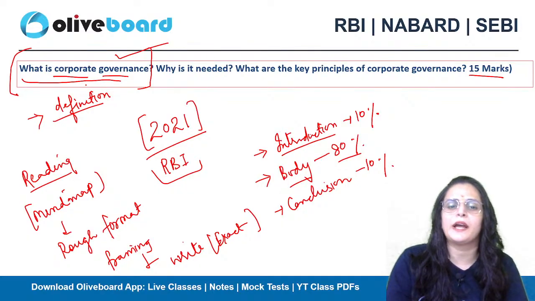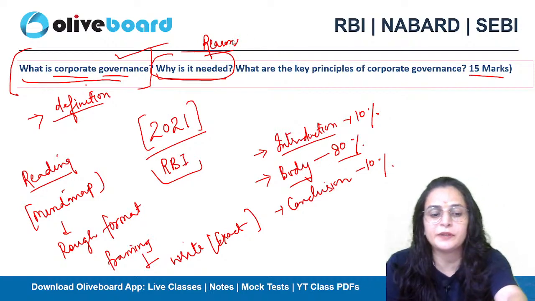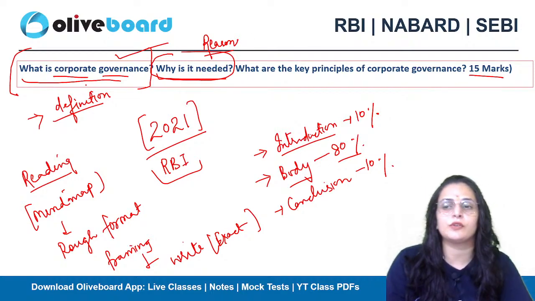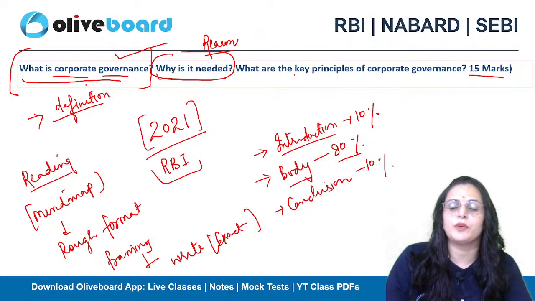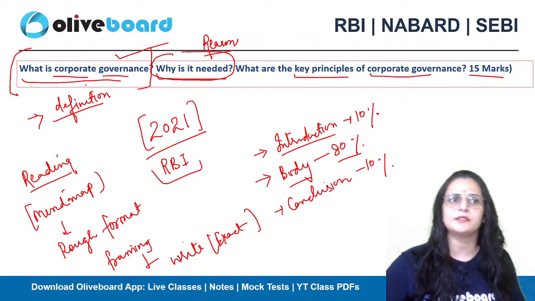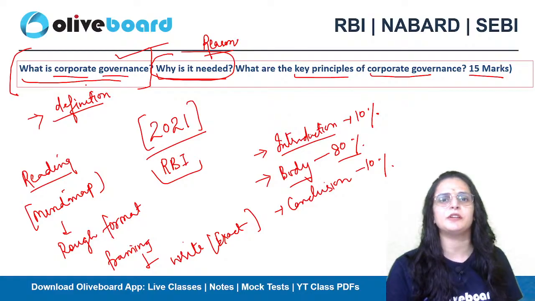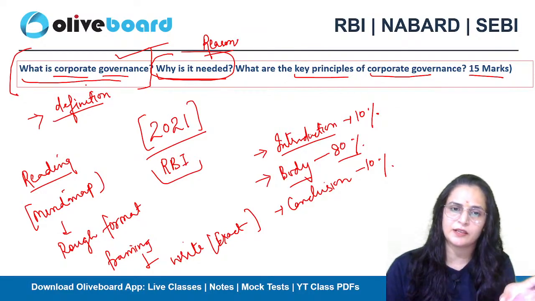All right. So, why is corporate governance needed? Then you have to write a good answer for this question. You have to mention the reasons why we are adopting corporate governance in all our organizations, observing the current situation, and what the key principles of corporate governance are. As I told you in brief, we will talk about transparency, responsibility, and accountability in detail. Okay, so this is a basic thing about the question.